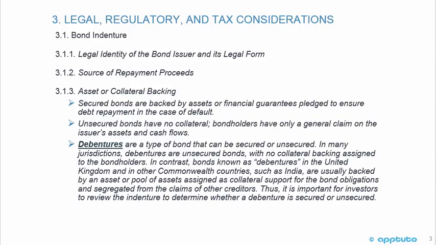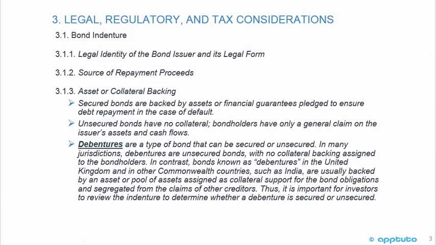A few bullet points with regards to this asset or collateral backing. Secured bonds are backed by assets or financial guarantees pledged to ensure debt repayment in the case of default. Unsecured bonds have no collateral. Bondholders have only a general claim on the issuer's assets and cash flows. This is an important point.